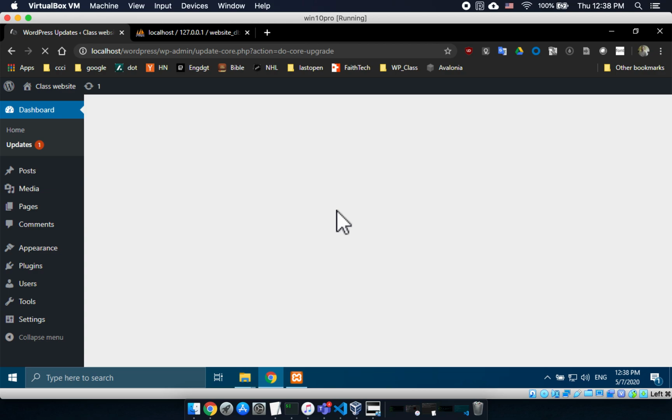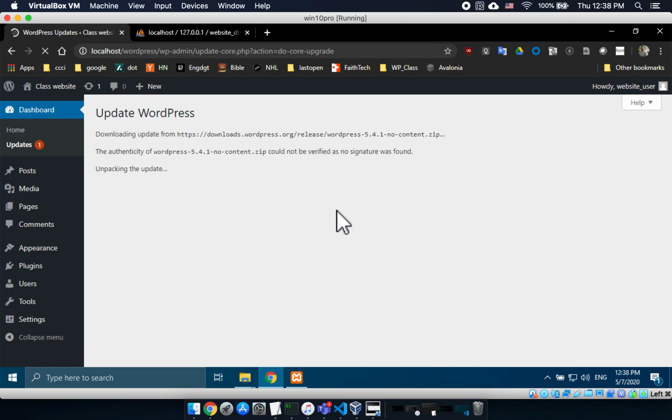I really underestimated how much slower this would be. But like I said, I knew it would be. Alright, so it's downloading it. It is unpacking it, so it's unzipping it because it was compressed, because again, it was almost entirely text with probably a few images. And text compresses really, really well.